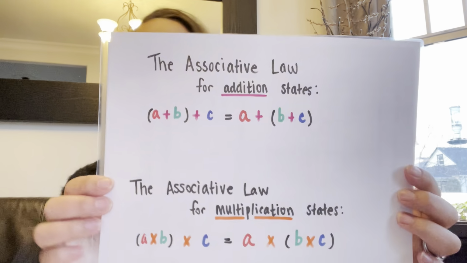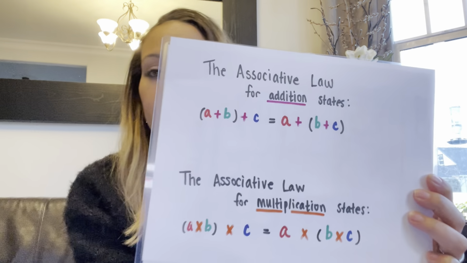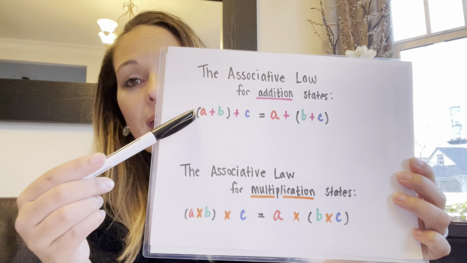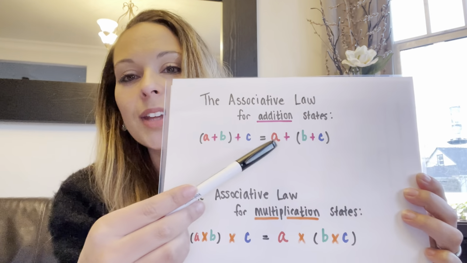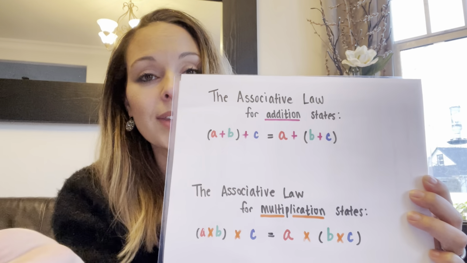For math, we are learning the associative law for addition and multiplication. And it sounds like this, to the tune of Do Lord, oh do Lord. The associative law for addition states, open parenthesis, A plus B, close parenthesis, plus C equals A plus, open parenthesis, B plus C, close parenthesis.